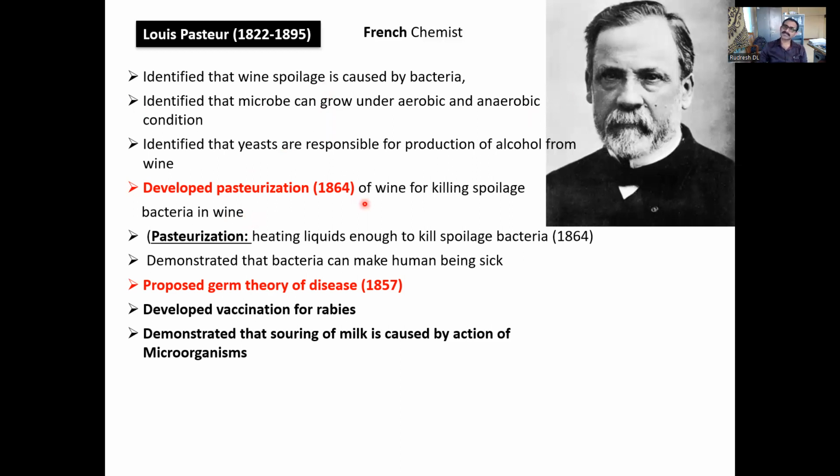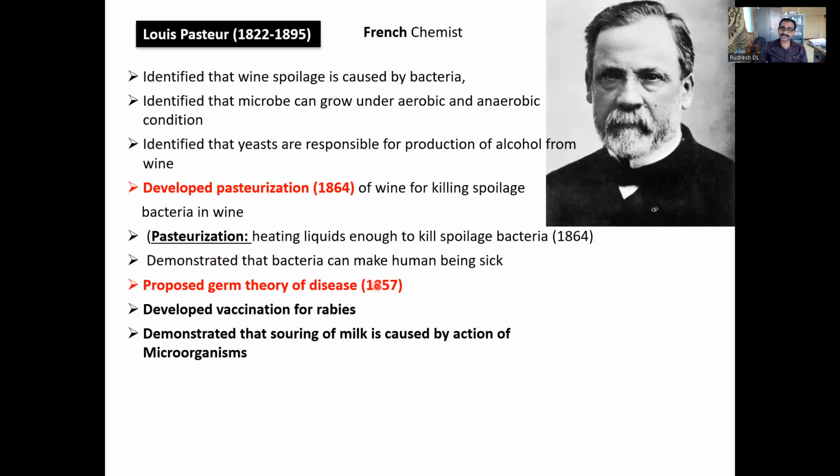Now pasteurization is also used to kill the contaminating or pathogenic microorganisms in milk. So it is used in all dairy industries. Pasteurization of milk is done at two temperatures, one at 63 degrees centigrade, another at 71 degrees centigrade. That we will study in industrial microbiology. So he proposed pasteurization, that is heating of the liquid, not up to boiling, below the boiling point, to kill the spoilage and pathogenic microorganisms in 1864.